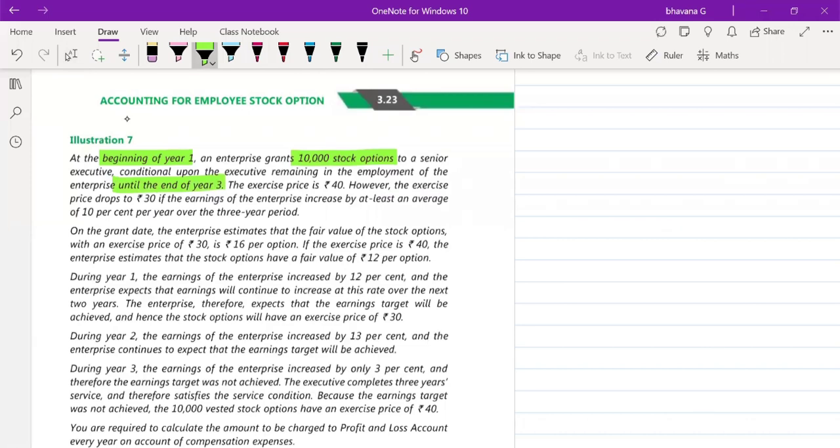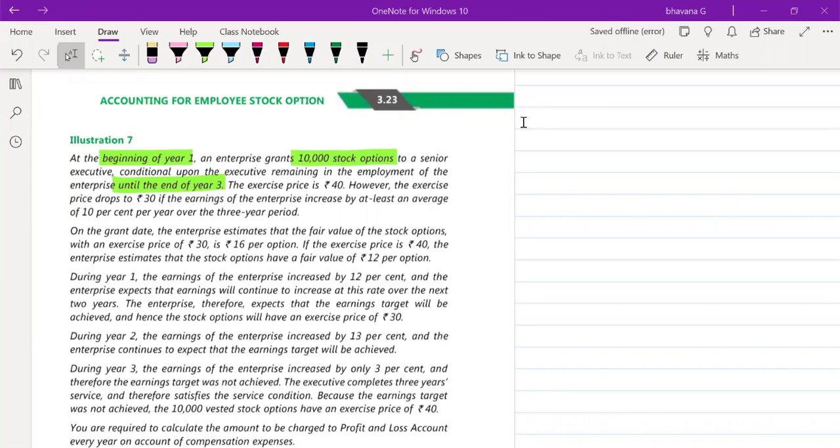That means there is one senior executive in an office. That one person alone, you give him 10,000 stock options.